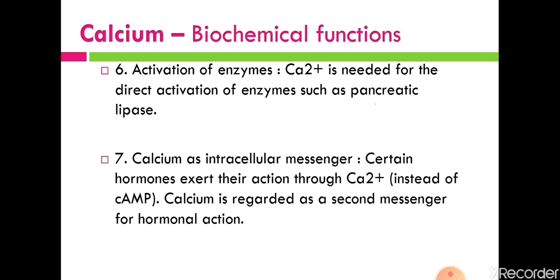So calcium is necessary for activation of enzymes. Then the last function is calcium as an intracellular messenger. Calcium plays an important role in hormonal actions through its second messenger role. Calcium acts as a second messenger in relation to the protein hormones. So calcium indirectly helps in the action of hormones.